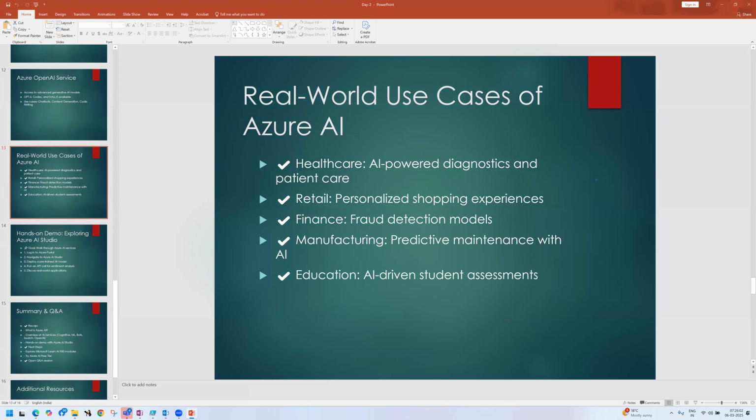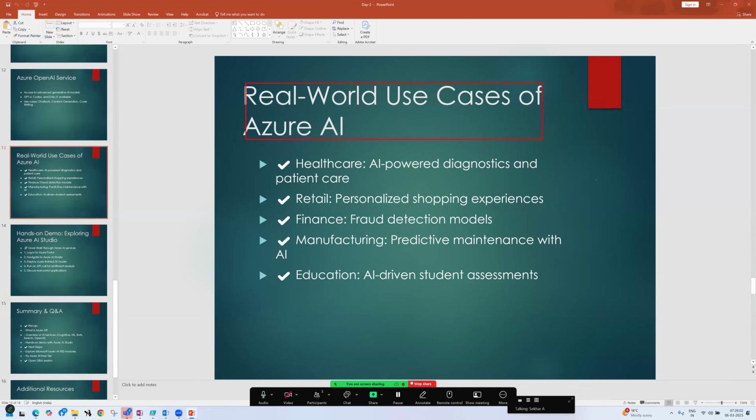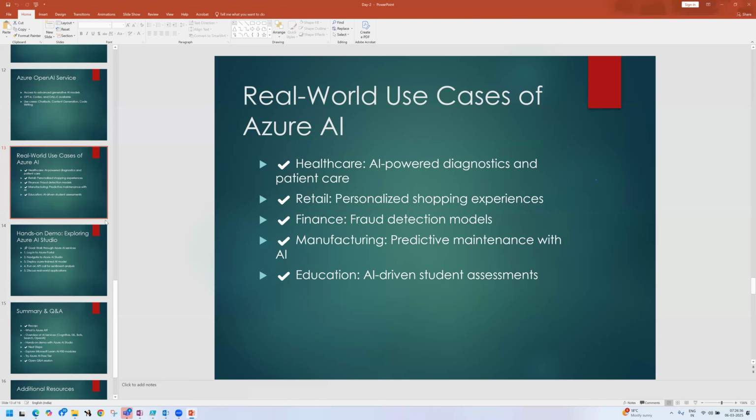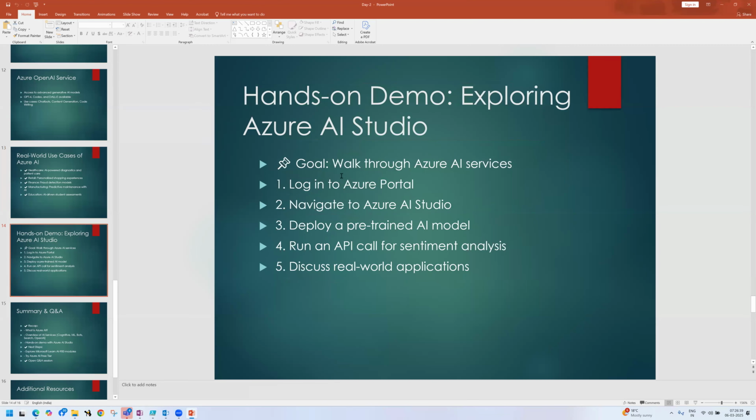Where we can execute all these Azure AI: healthcare, retail, finance, manufacturing, education. In the healthcare domain, they are taking care of diagnostics and patient care. Retail industry, personalized shopping experience. Finance, fraud detection models. Manufacturing, predictive maintenance with AI. Education, AI-driven student assistants. Okay, next.